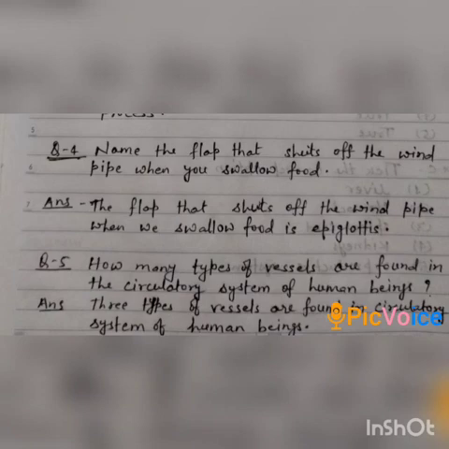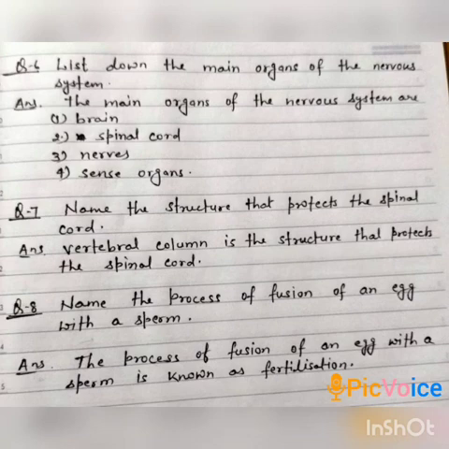In question number 5, how many types of vessels are found in the circulatory system of human beings? There are three types of vessels which are found in the circulatory system of human beings. They are arteries, veins and capillaries. Question number 6. List down the main organs of the nervous system. The main organs of the nervous system are brain, spinal cord, nerves and sense organs.